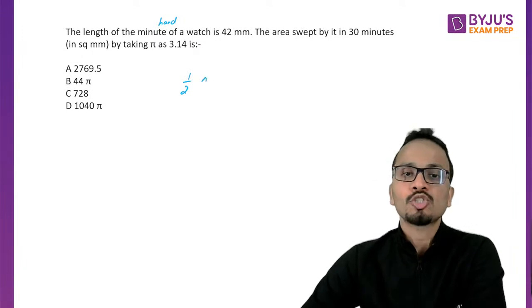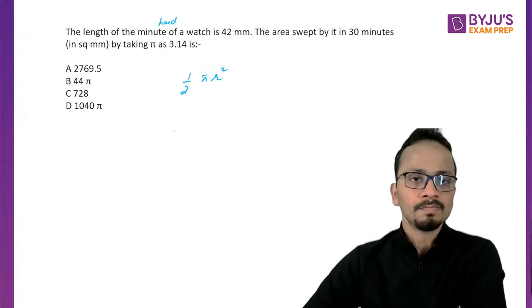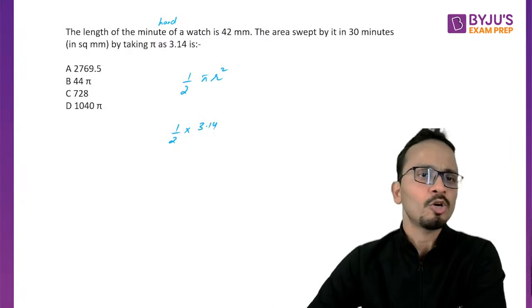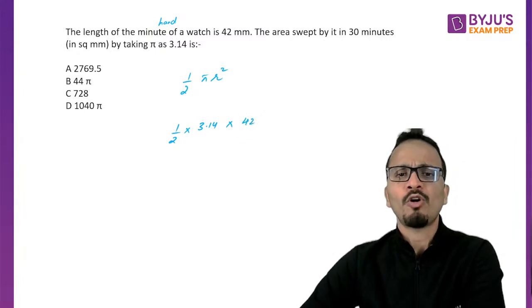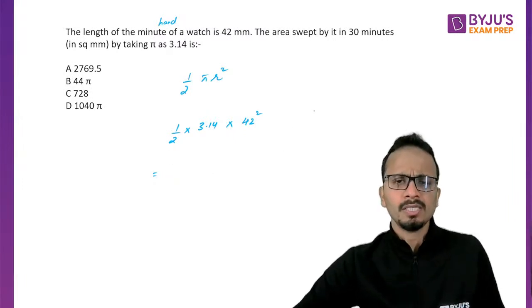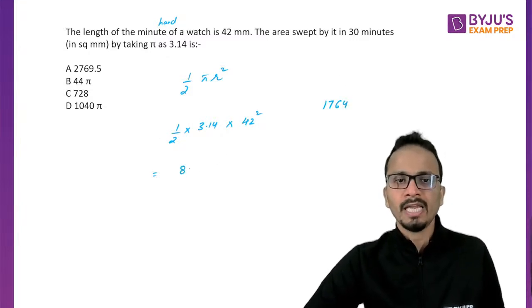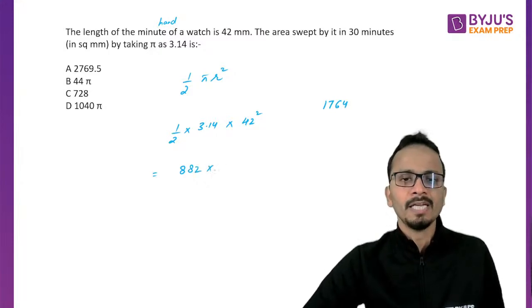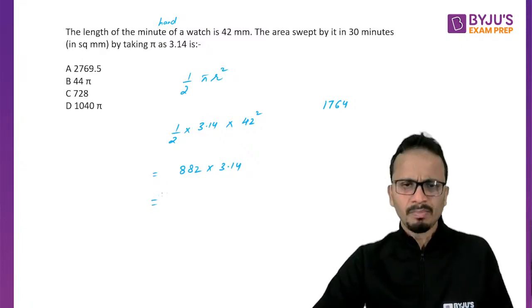Area of a circle is pi r square. So area of semicircle will be pi r square divided by 2. So the answer will be 1 upon 2 multiplied by 3.14, because they're asking us to take pi as 3.14, into r square, that is 42 square. Now 42 square is equal to 1764. Now 1764 divided by 2 is 882. 882 multiplied by 3.14. Okay, you can do the multiplication by yourself.